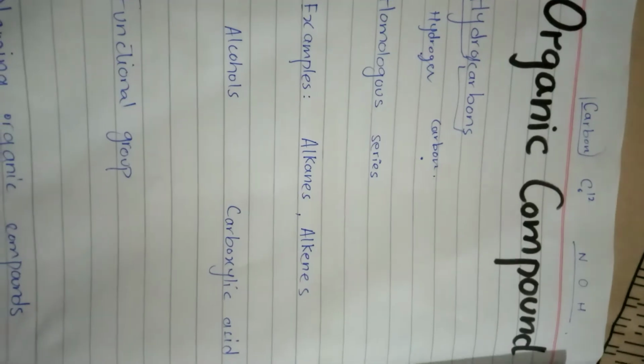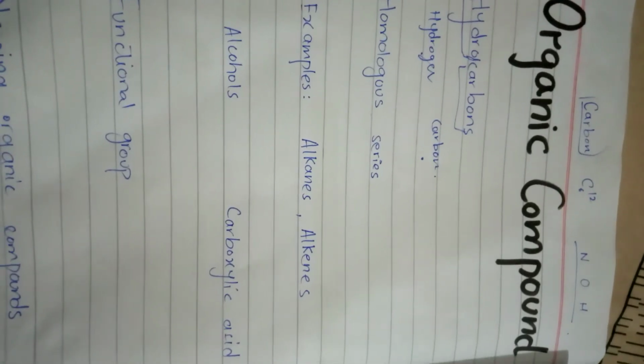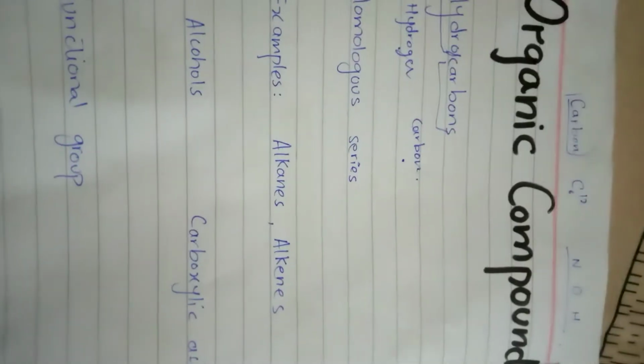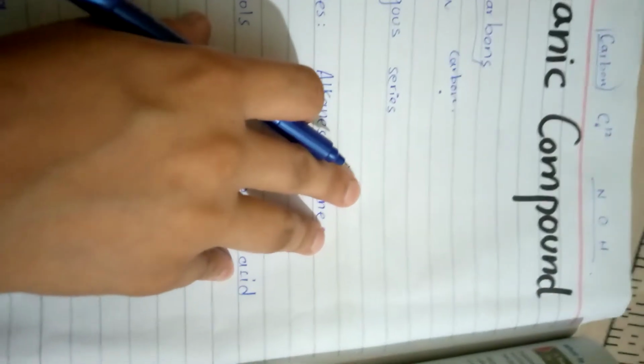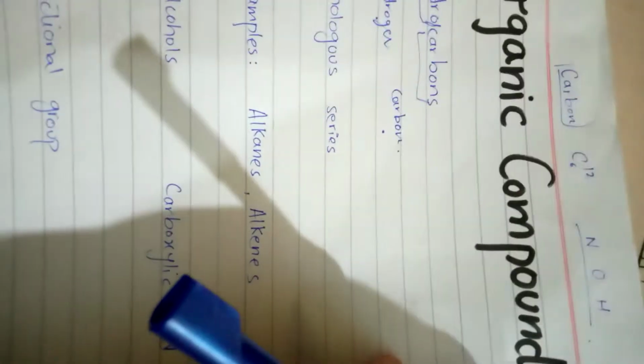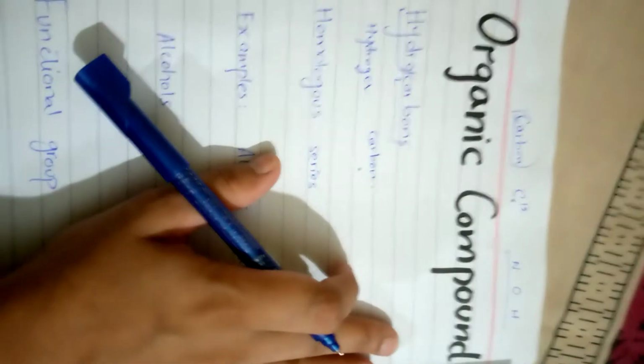And one more thing, an organic compound may be natural or synthetic. Our hair and the food we eat are examples of natural organic compounds. Synthetic means man-made organic compounds, like detergents, soaps, and modern medicines. These are synthetic organic compounds.